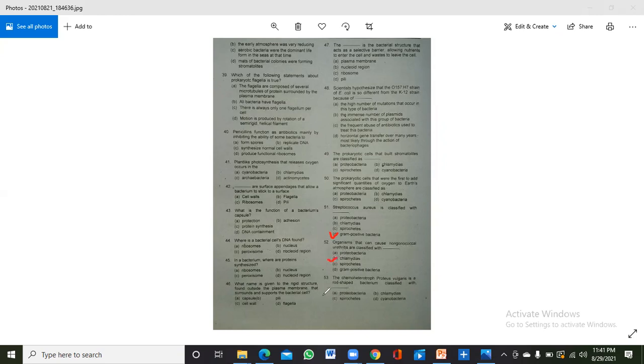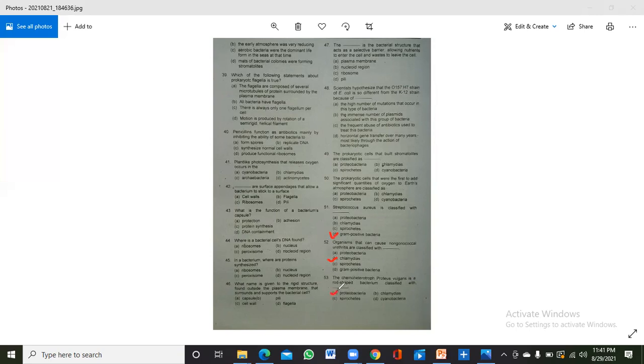The 53rd is: the chemoheterotroph Proteus vulgaris is a rod-shaped bacterium classified with. The correct answer is Proteobacteria.